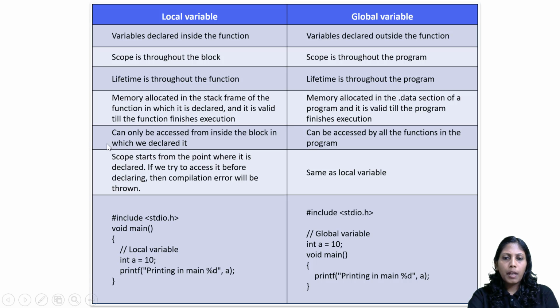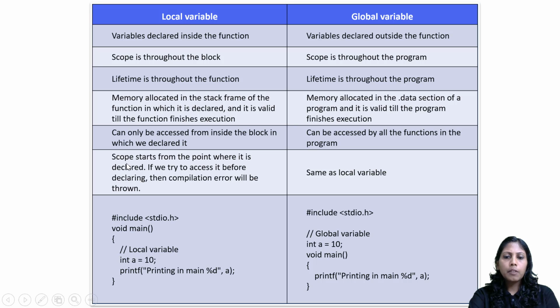All right. So now you can see a local variable can only be accessed from inside the block in which we declare it. Like within the function, if it is inside the main function and I declared the local variable, anywhere from the main function I will be able to access it. That's it. And a global variable you can access anywhere.